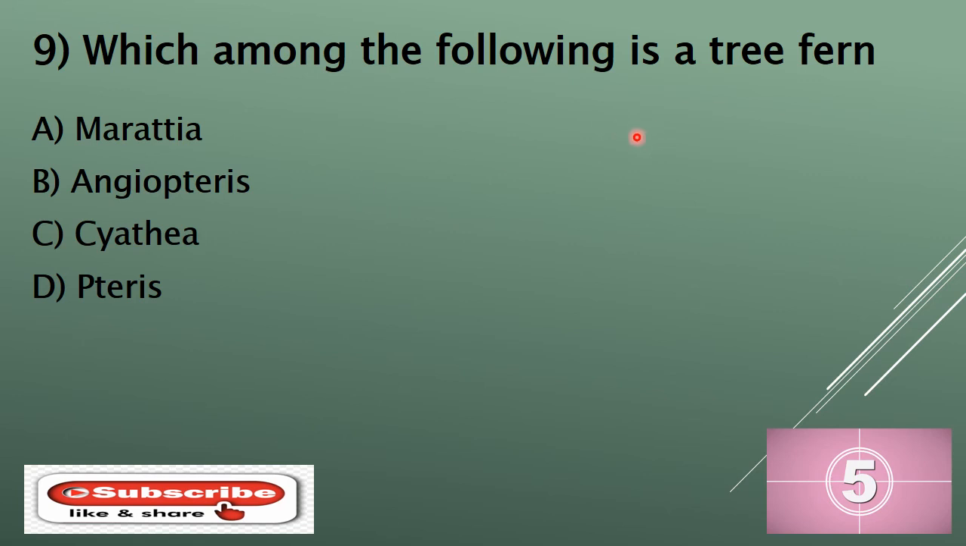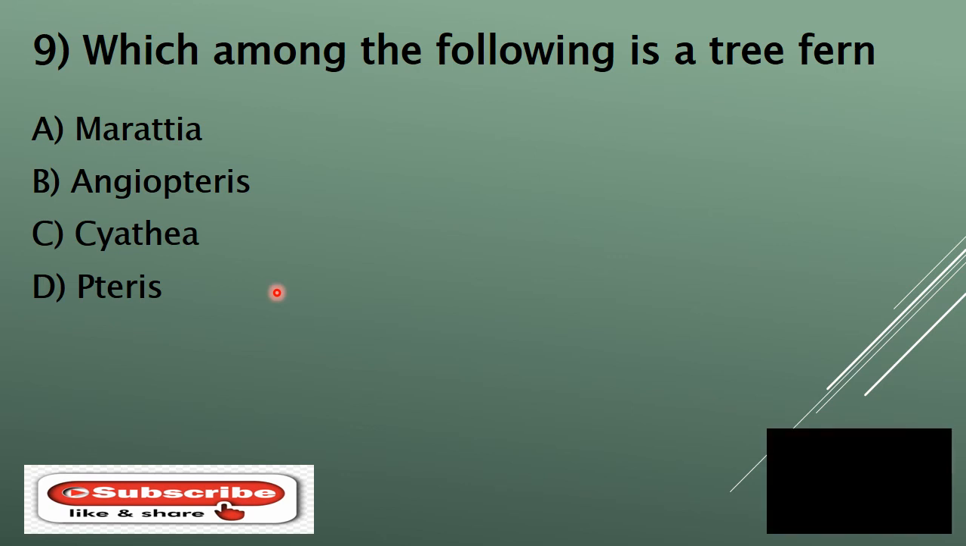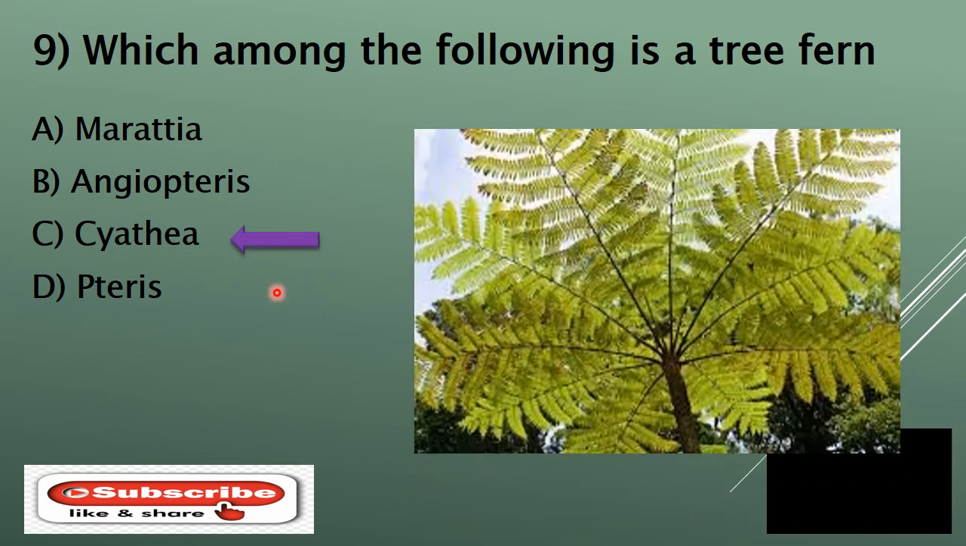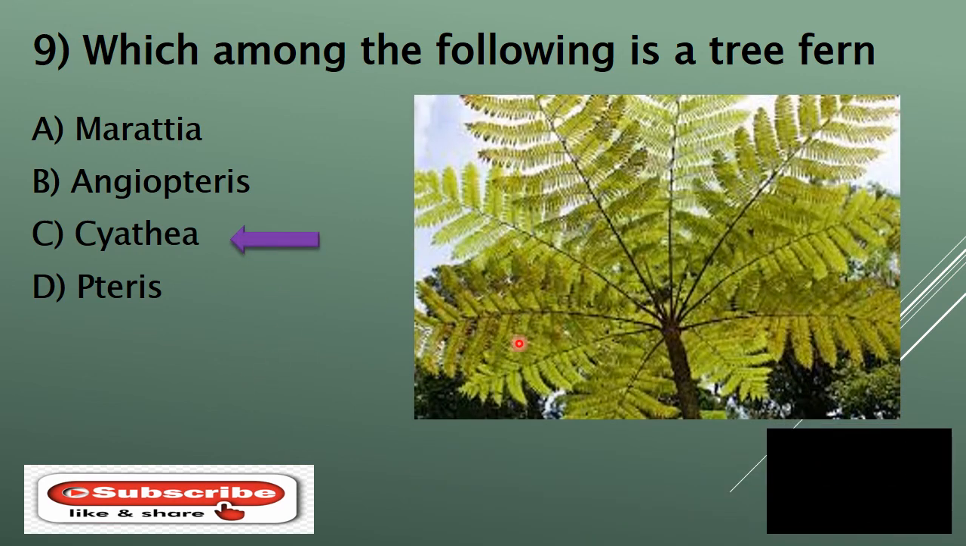Question number 9. Which among the following is a tree fern? And your options are A. Marattia, B. Angiopteris, C. Cyathea, or D. Pteris. And your time starts now. And the correct answer is C. Cyathea. Here you can see they belong to the kingdom Plantae, order Cyatheales, which includes the tree ferns, a taxonomic division of the fern class.